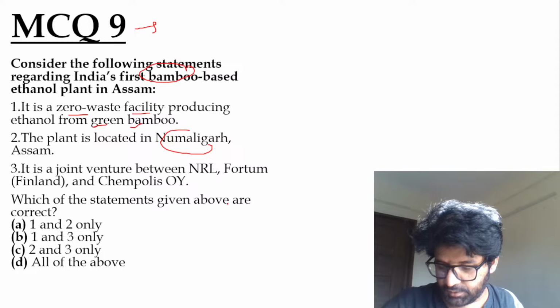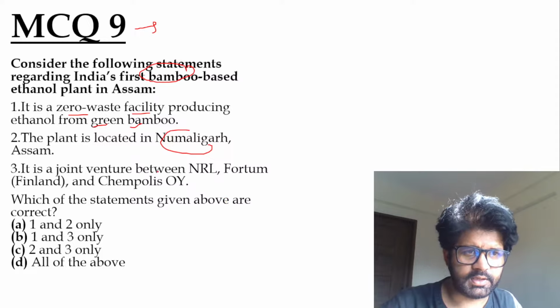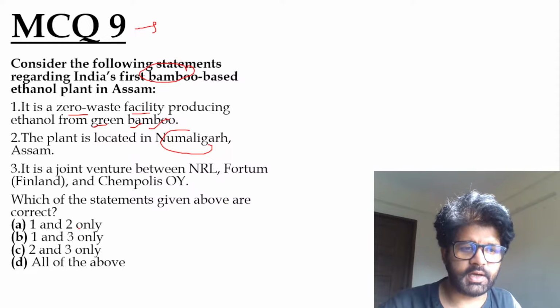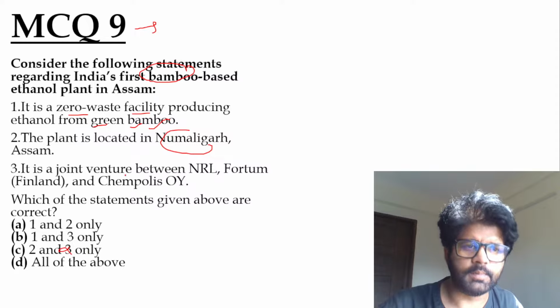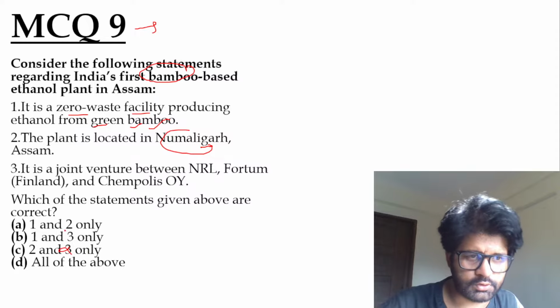So, zero waste facility, Jivan has given the answer. Yes, producing ethanol from green bamboo. That is correct. So B, and D. The plant is located in Assam, Numaligarh. That is also correct. So you're left with A and D.